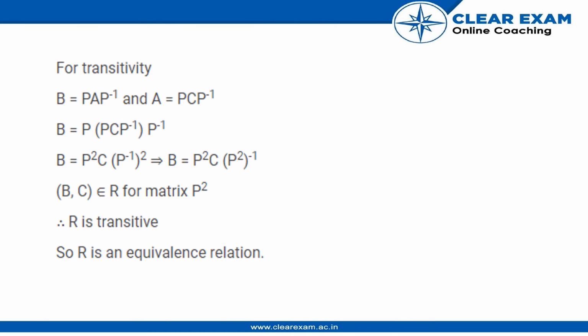Now for the case of transitivity, and if we are able to prove the case for transitivity, we can say that R is equivalent. So for the transitivity case, let us assume B is the equation that is given to us, which is B is equal to PAP inverse, and let us assume A is equal to PCP inverse. And once we put A is equal to PCP inverse in this, because from the symmetric case we have known that A is a function of a matrix, so we just make some changes and get this part over here.